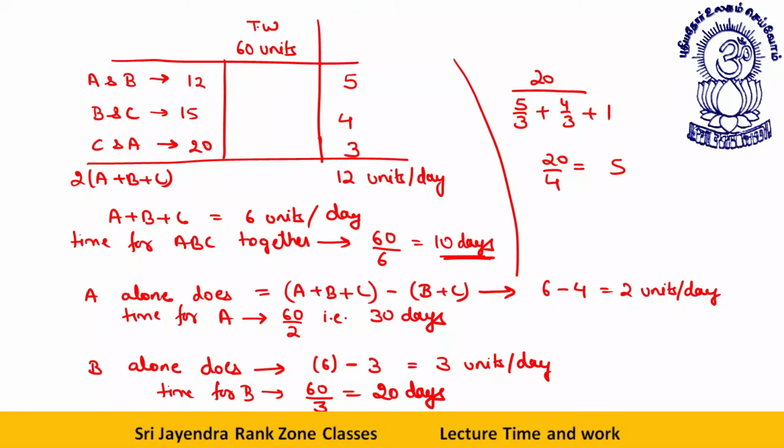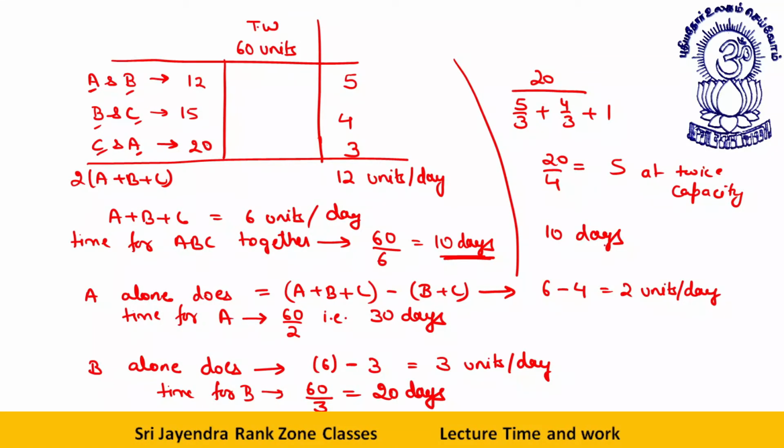But dear students, here A is working twice, B also working twice, C also working twice. When they are working at twice their capacities, they can do the work in 5 days. Or I can say when they are working in 2 shifts. But otherwise they will take 10 days at normal speed, or 1 shift.